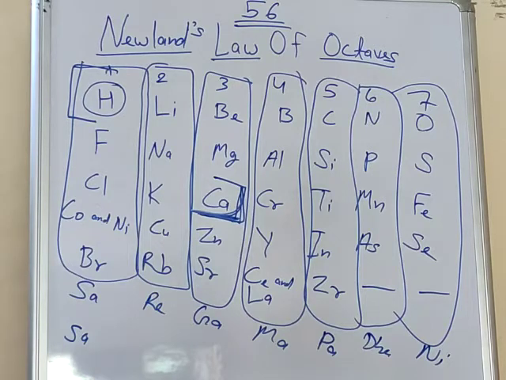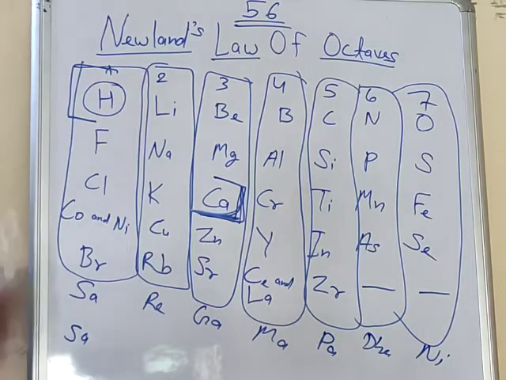So what are the limitations? Point by point, just note it down. The first point is that the law proposed by Newlands was valid up to calcium only. Newlands said that every 8th element resembles the same properties, but that held only up to calcium, that is, only for light elements.